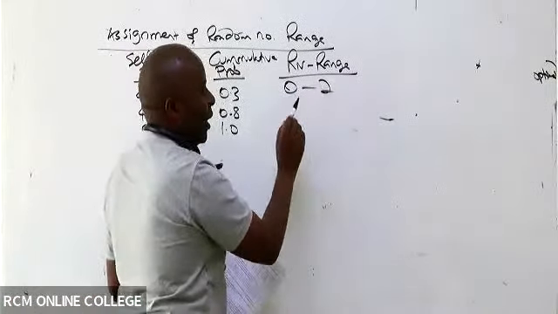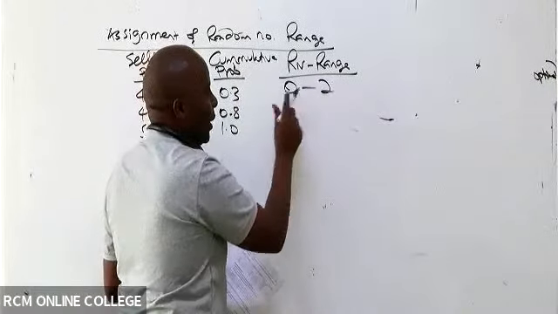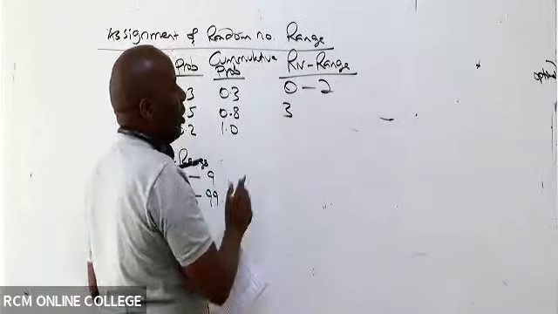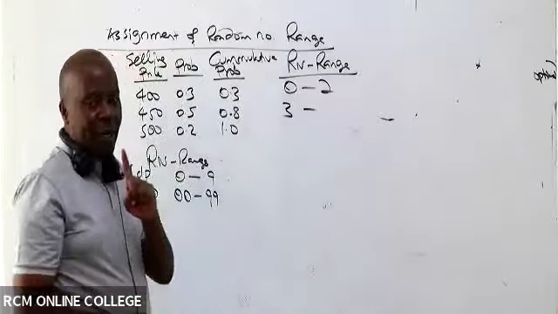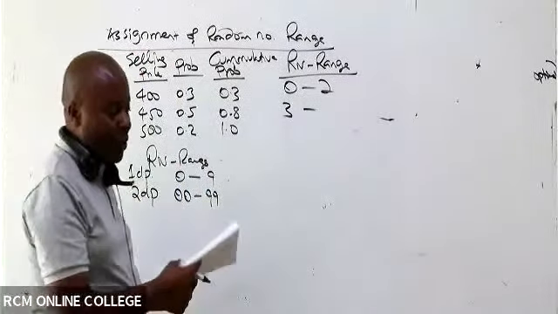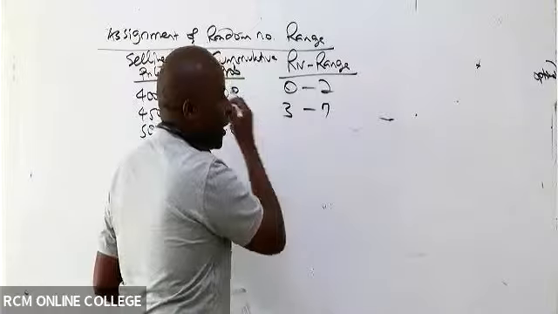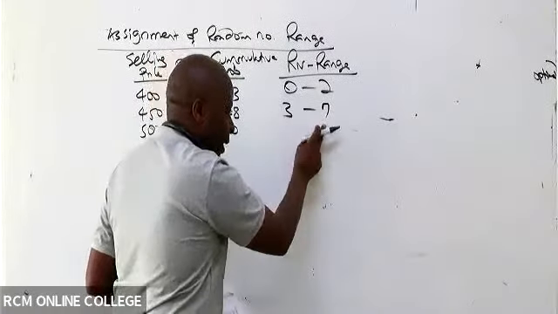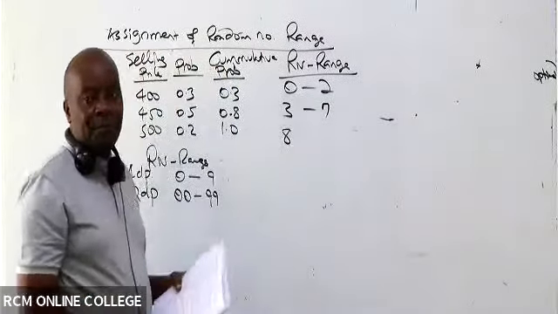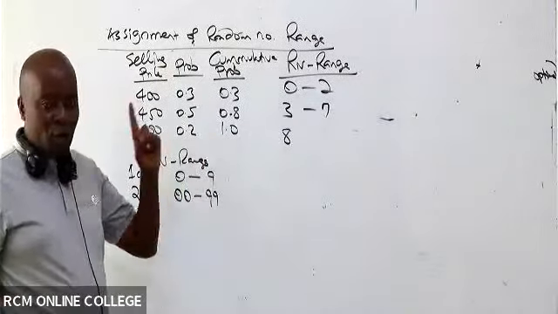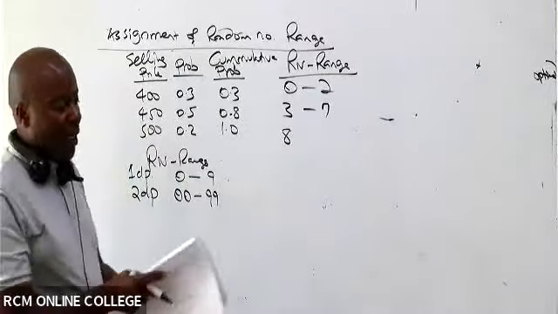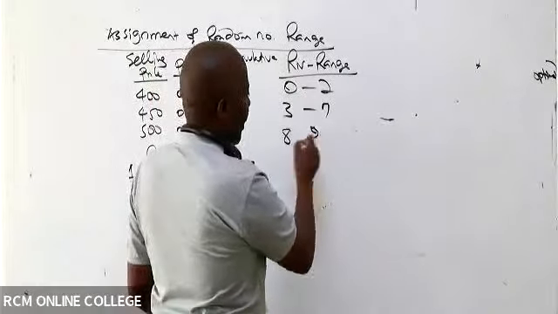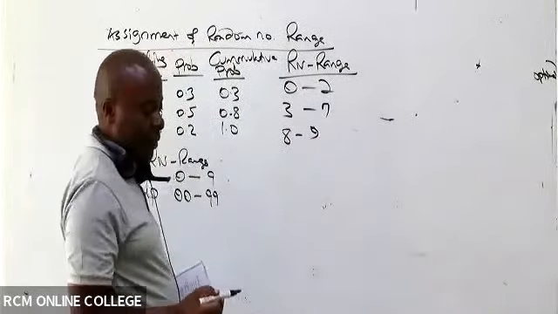Please look at this. The next class starts after the next number after this, which is 3, all the way to 8 minus 1. 8 minus 1 gives me 7. Then the next class will begin from the next number after 7, which is 8. So 8 all the way to 10 minus 1, which gives me 9. 8 to 9 like that.